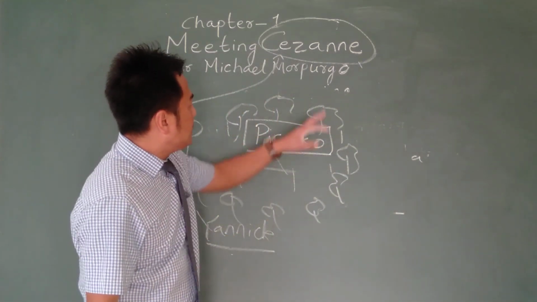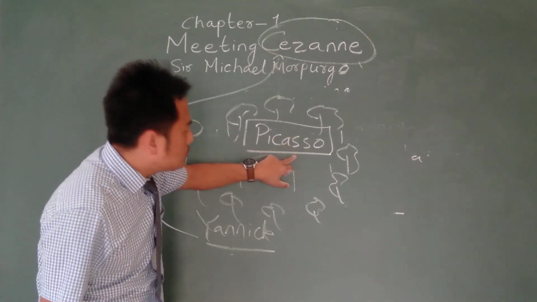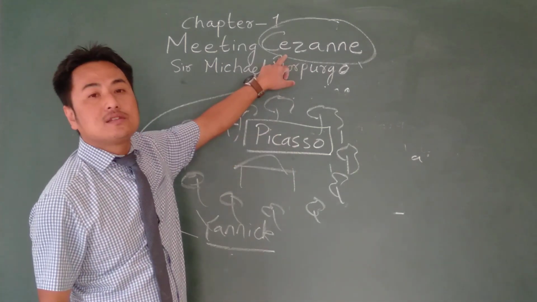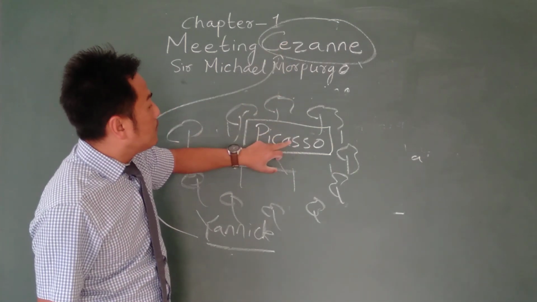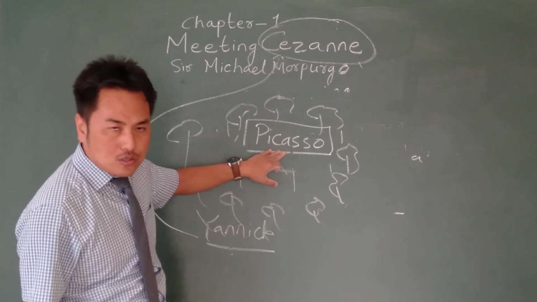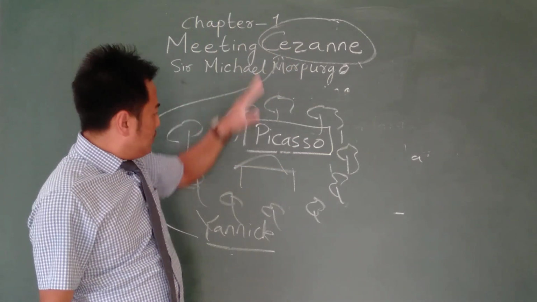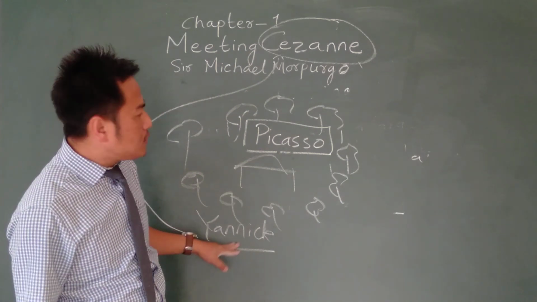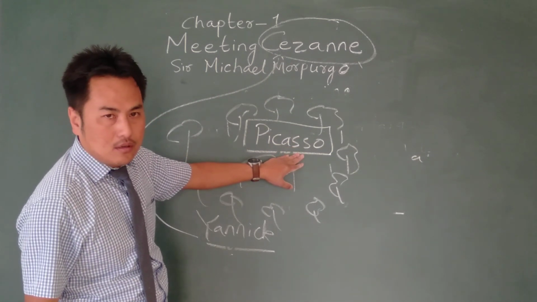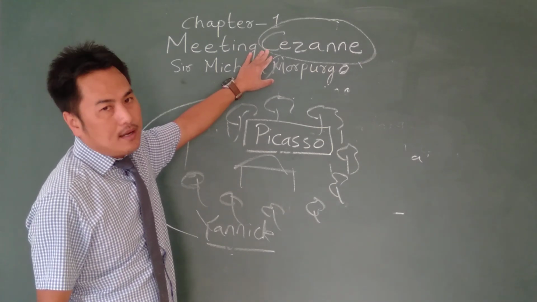Now, to understand this, Cézanne lived a long time before the time of Picasso. Picasso was also a great, famous French painter. He was inspired by Cézanne. Cézanne was the predecessor of Picasso. So, Cézanne had inspired Picasso. Picasso was also a famous painter, but he was not Cézanne. He lived in the past. And the boy Yannick did not know that. He always thought that this Picasso was Cézanne himself, but no, he is Picasso. And the one that he was confused with was Cézanne, whose picture his mother had shown him.